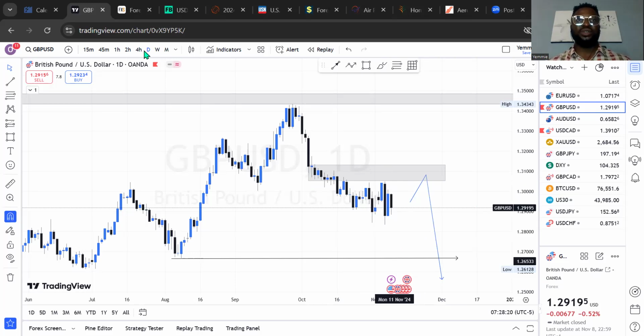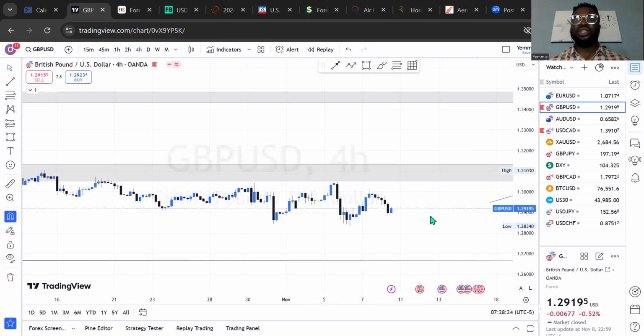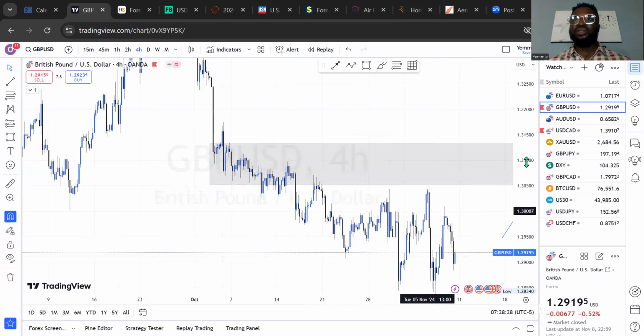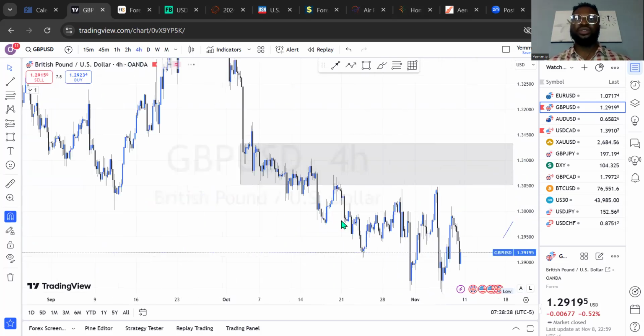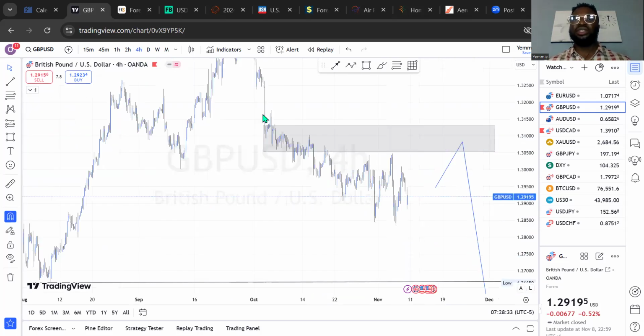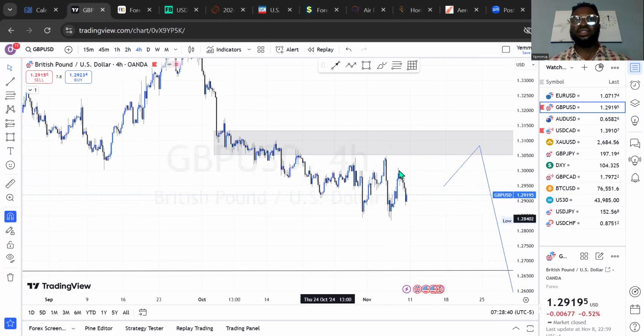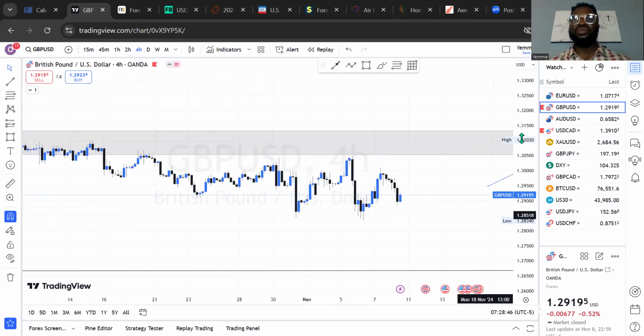Yes, it is possible. So where should that be on the 4-hour time frame? This is why it's important to know the kind of trader you are, so you can know the time frame that befits you. So far, so well, we've been seeing this sell side liquidity, and we've been seeing the trend line liquidity as well, when the market has been creating a series of lower lows and lower highs in the market.